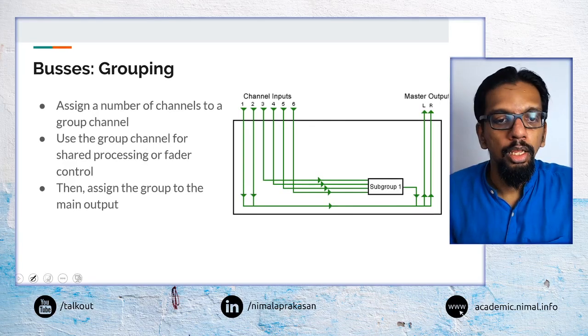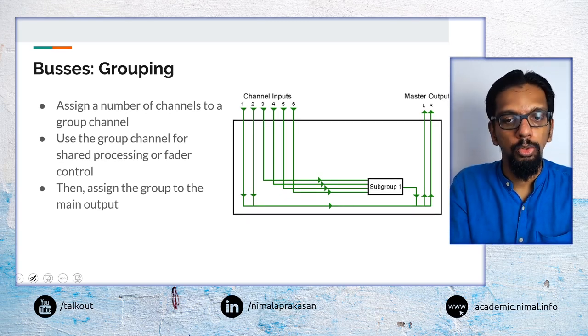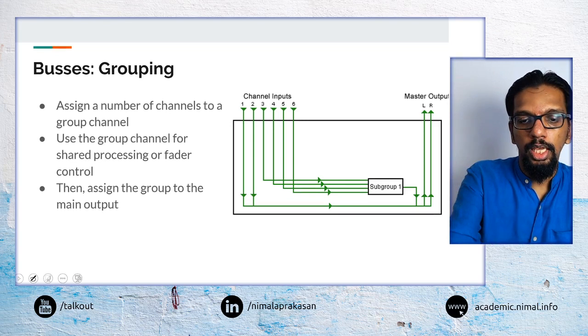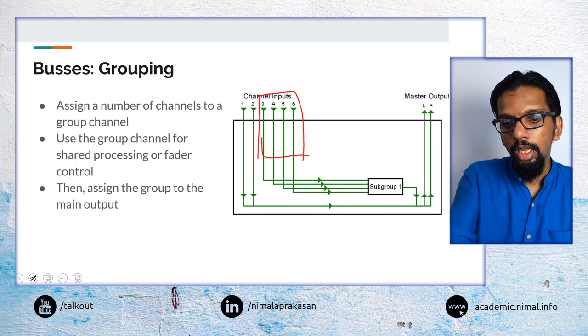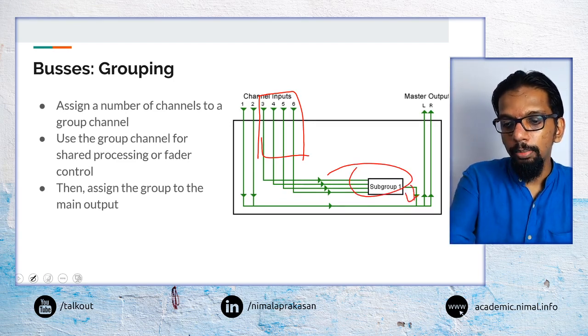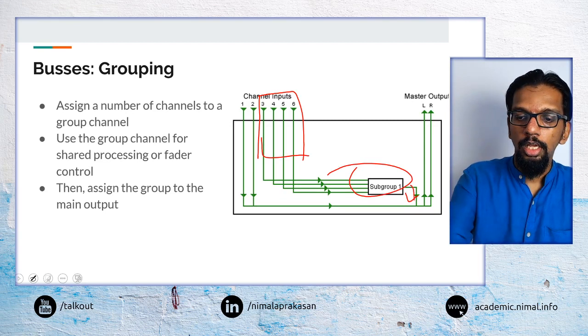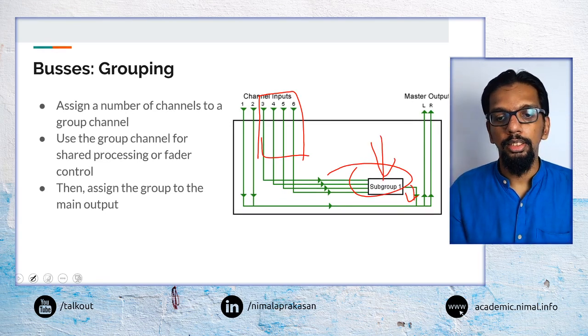As we said, one of the main activities that we would do with buses is called grouping. Here we can take a number of channel inputs and combine them into a subgroup, and then that subgroup goes into the mix. And for this subgroup we can apply certain things.